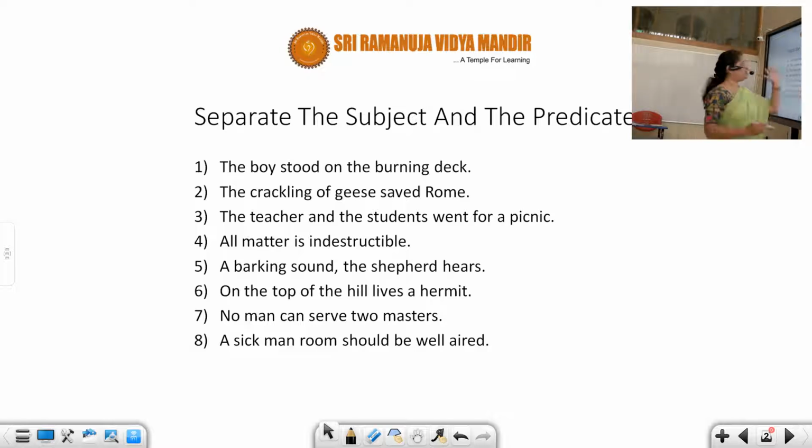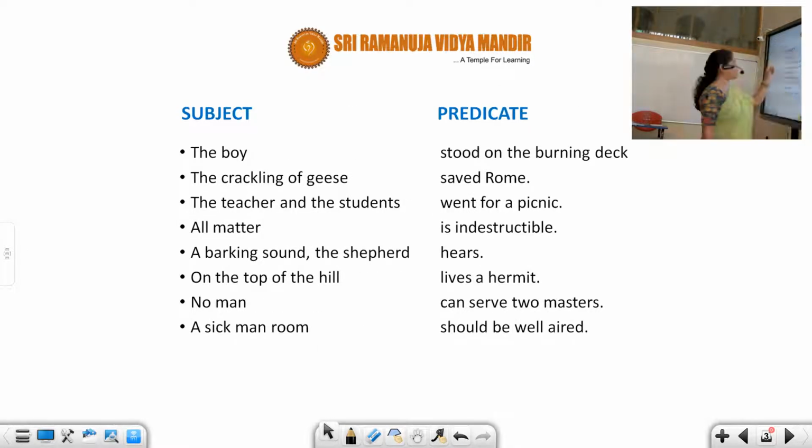So here it is. Before, I gave you an exercise to separate the subject and the predicate. I was teaching you about kinds of sentences and parts of sentences, and in the parts of a sentence we have a subject and a predicate. In the predicate you have a direct object, an indirect object, and for a linking verb you have a complement. Now this exercise was not solved, so we'll have the solution for this today. Students, you can see the subject and the predicate divided.